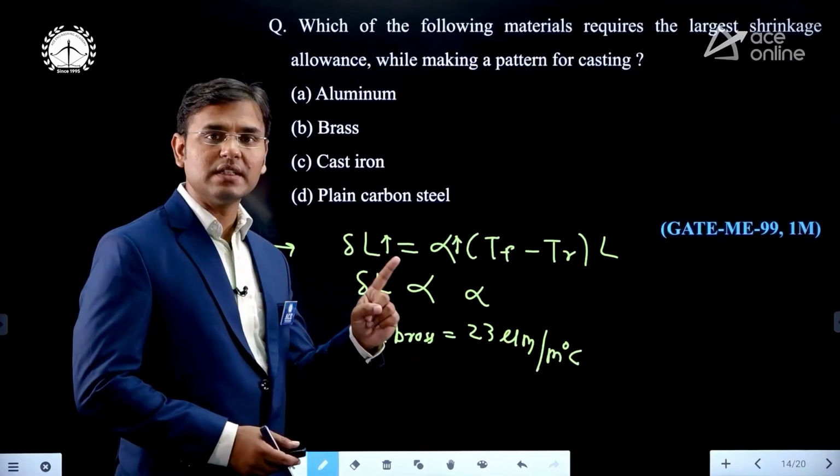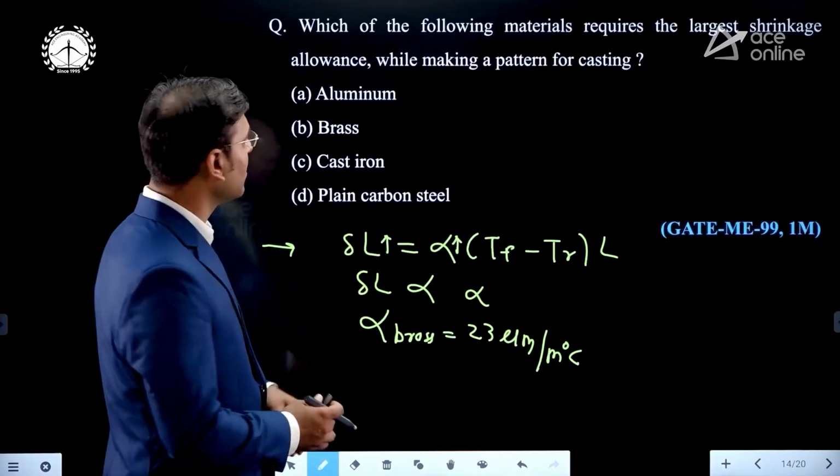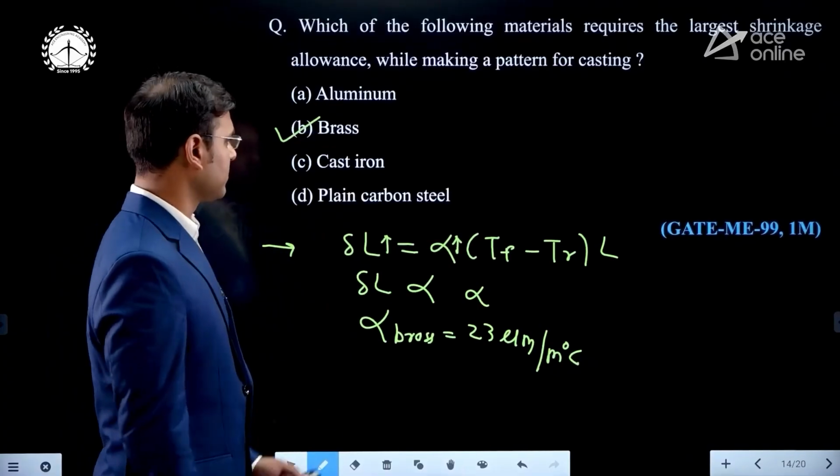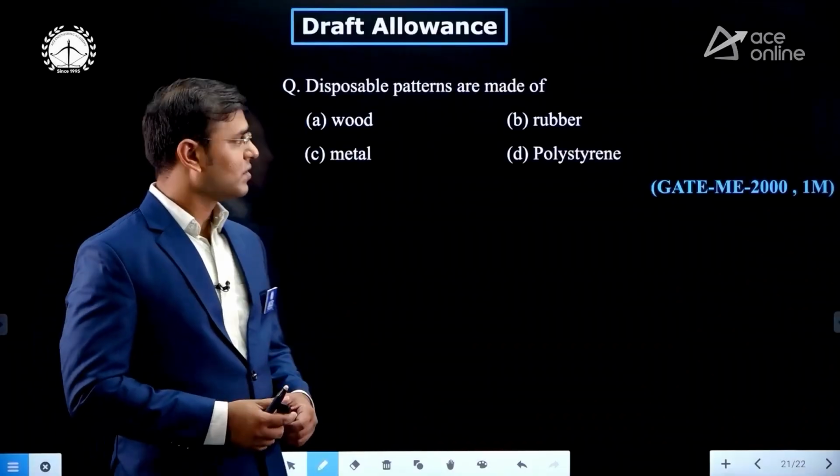What word am I using? In the case of solid shrinkage, and solid shrinkage is what? Shrinkage allowance. Then the correct answer is what? Brass. Now see the question on draft allowance.